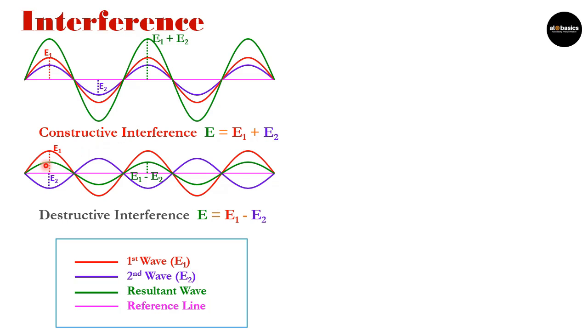Whereas when the crest of one wave coincides with the trough of another wave, or the crest of the second wave with the trough of the first wave, in that case the resultant will give minimum intensity, and that is said to be destructive interference.